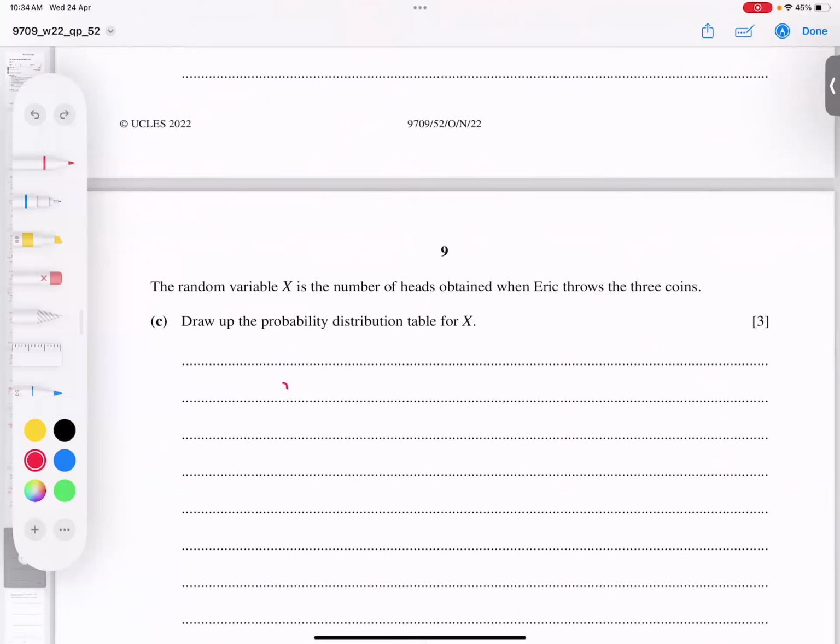So it means we have options: 0 head. I must make it like this, X. Option number 1 is 0 heads, option number 2 is 1 head, option number 3 is 2 heads, and the last option is all 3 heads.